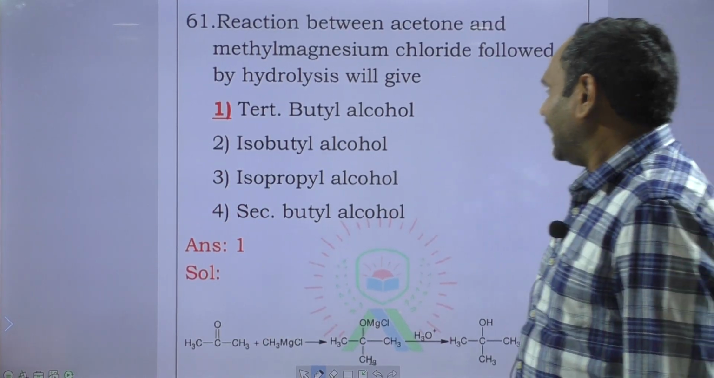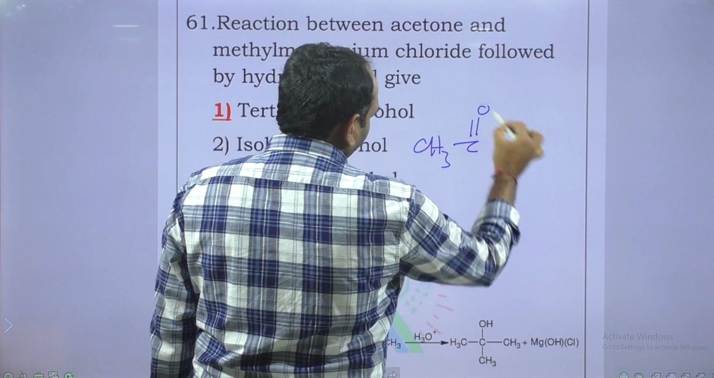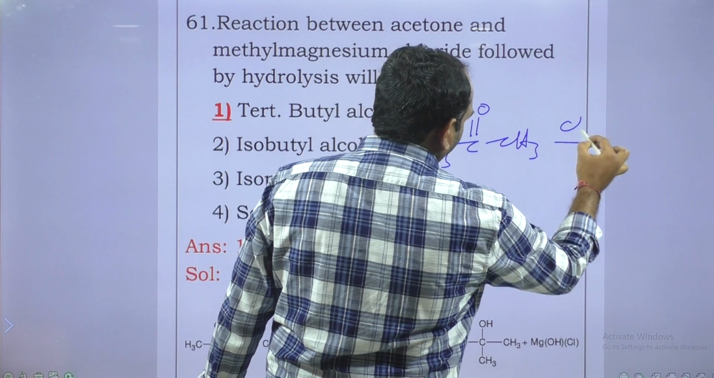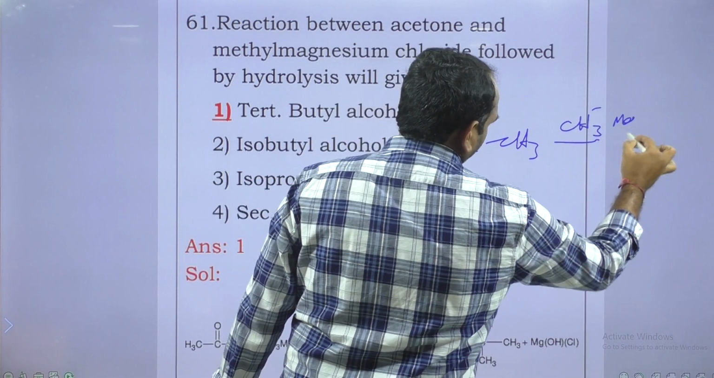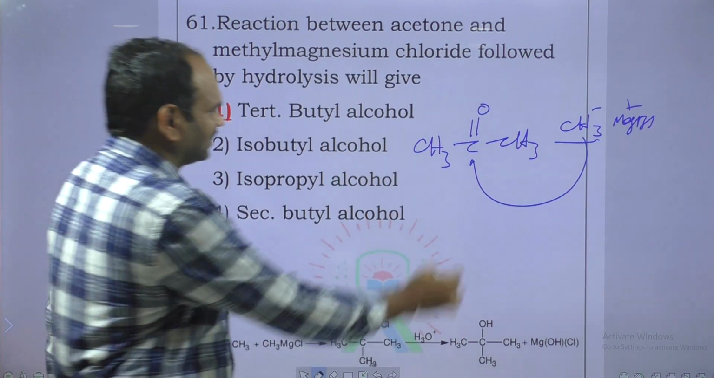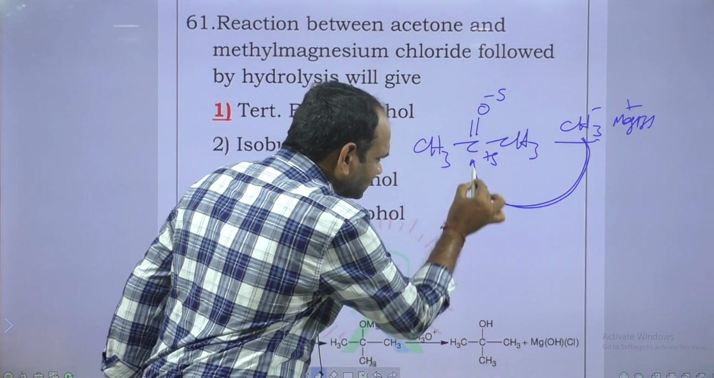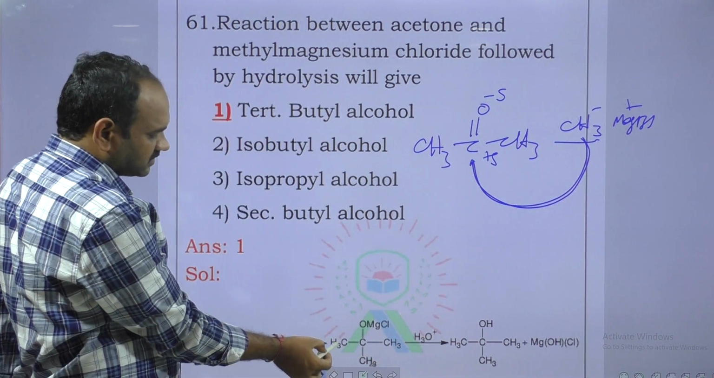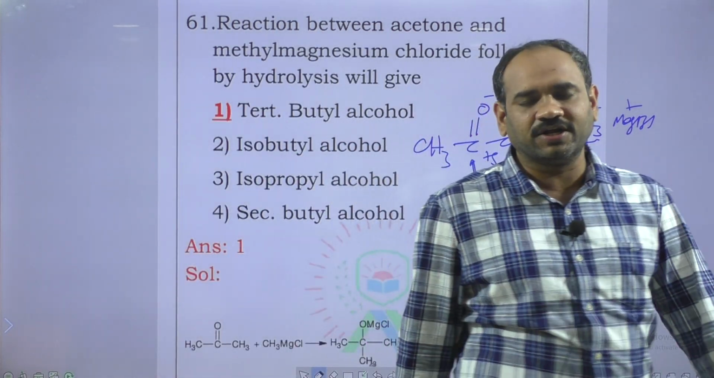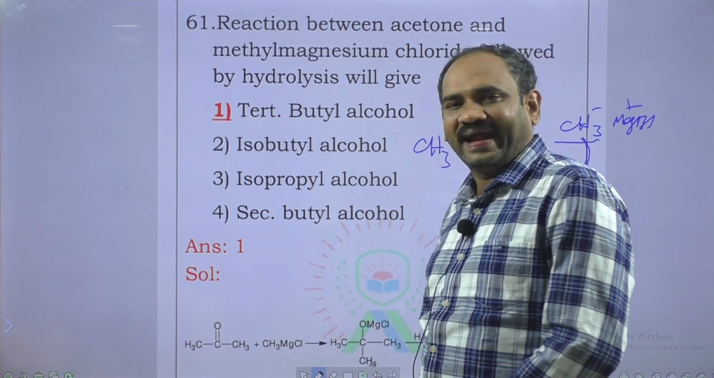The reaction between acetone and methyl magnesium bromide, CH3 minus MgBr plus. This CH3 minus attacks in a nucleophilic addition reaction. The carbonyl oxygen is partially negative and the carbon is partially positive. That's why CH3 minus attacks the carbonyl carbon. So we get the compound with OMgBr, and then hydrolysis. As a result we get tertiary butyl alcohol. This is an example of nucleophilic addition followed by hydrolysis.